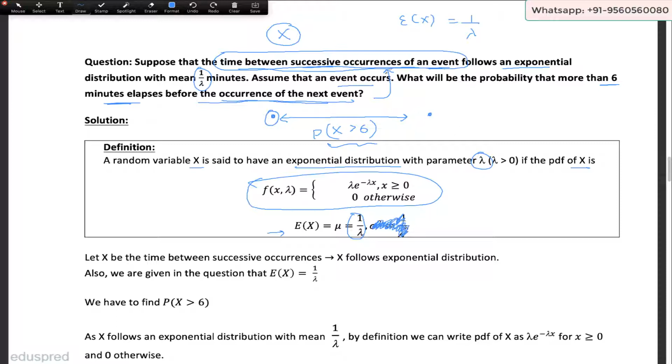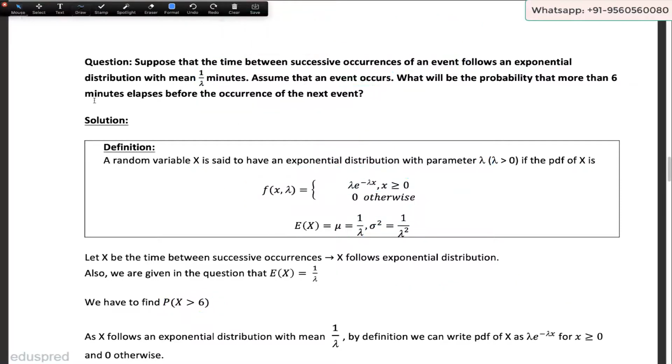Because we know that x follows an exponential distribution, this is going to be the PDF of an exponential distribution, and this is the mean that we are given in the question. Our purpose is to figure out the probability that x is greater than 6. Now x greater than 6 is going to fall in this region, x greater than or equal to 0. So the part of the PDF that is going to be valid for us is lambda e raised to the power minus lambda x. That means to find the probability that x is greater than 6, we have to integrate f of x from 6 to infinity. And the part of f of x that we are going to use is this one.